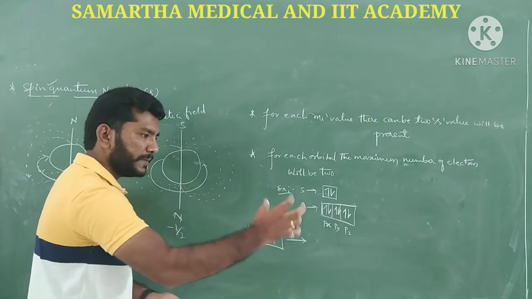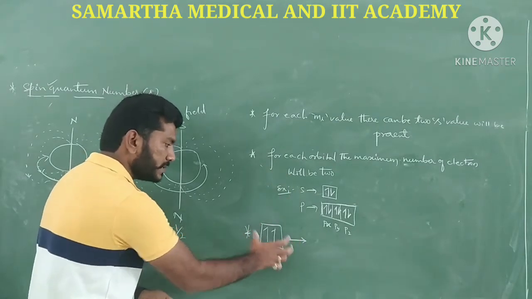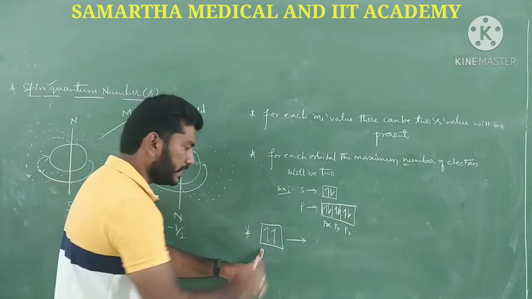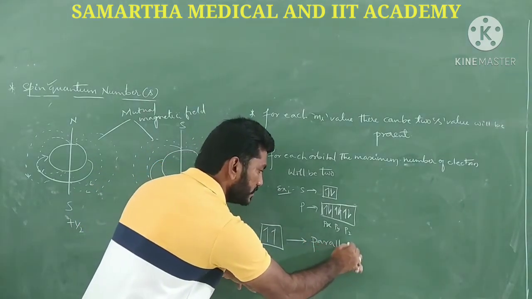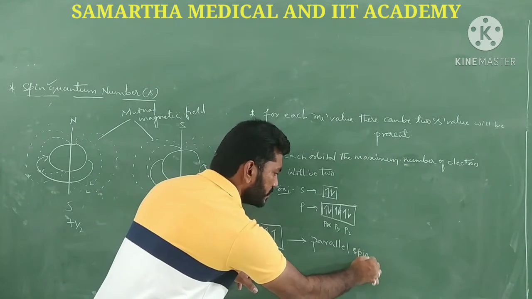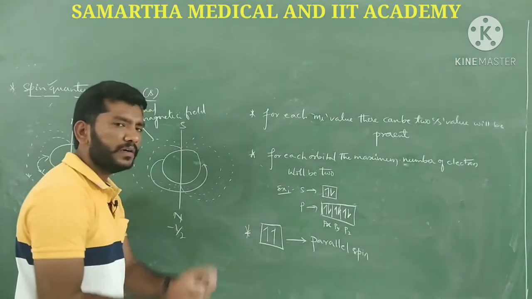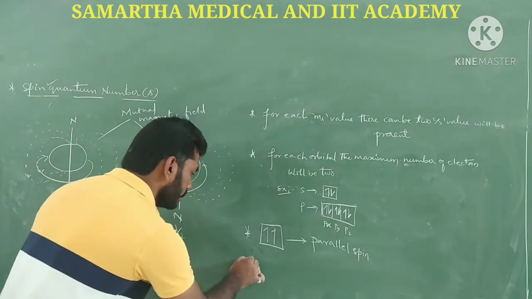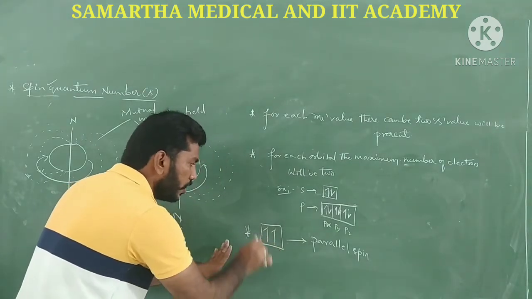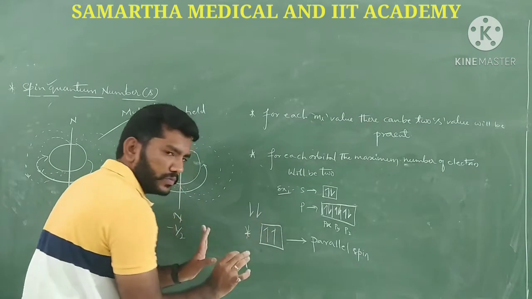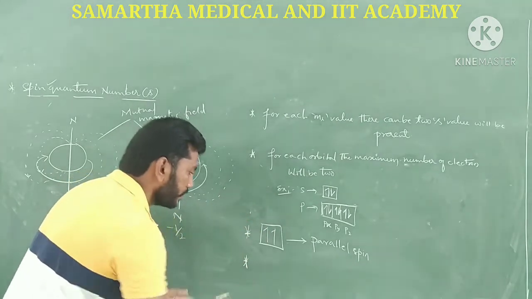Moreover, for understanding purposes, suppose electrons having the same spin occupy some orbitals, then this kind of spin we can call parallel spin. Parallel spin. Why do we call it parallel spin? Because each electron has the same spin, guys. You can write it in this way or in this way also, both are the same.